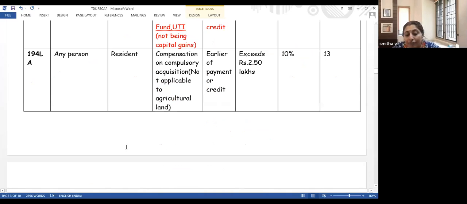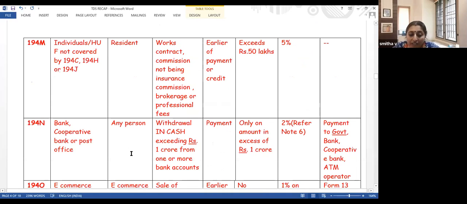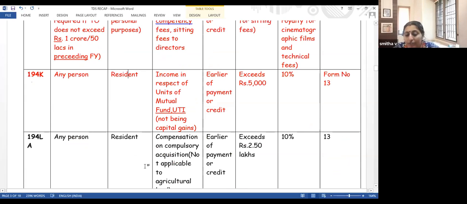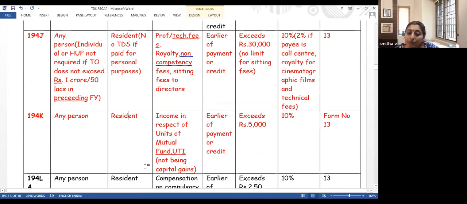So when the mutual fund company or UTI pays you dividend or income, whatever name you call it, they will deduct TDS. Earlier, there was no need for this section 194K because income received from mutual fund and UTI was exempt earlier. So there was no need for TDS deduction. If income is exempt, then there is no need for tax deduction.